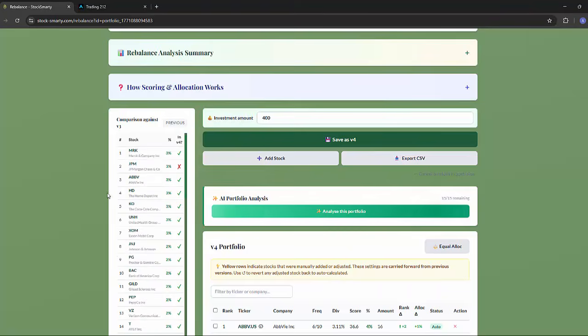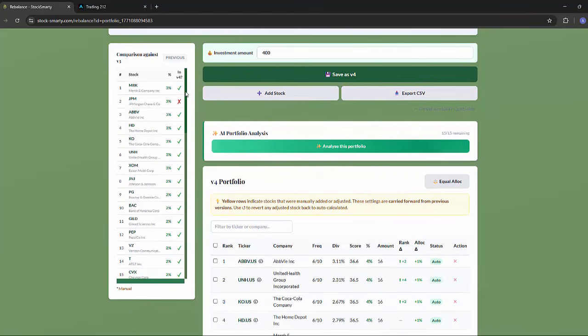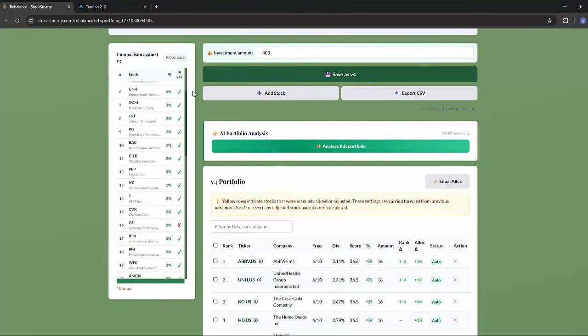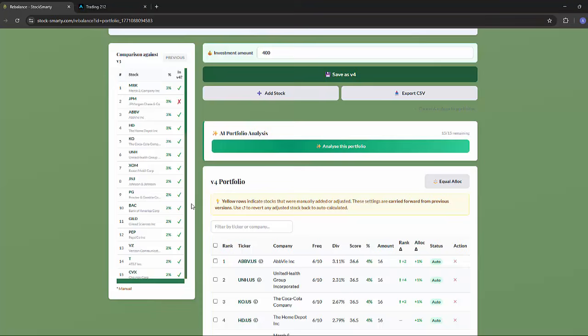And then here on the left hand side, as we saw on the top 10 portfolio tab, I can see at a glance as well what's come in and what's gone out. So I know JP Morgan's come out, Morgan Stanley's come out, etc. So this could happen for 2 reasons. First of all, the stock no longer meets my dividend threshold, so I had it as 1.9%, so potentially JP Morgan's dividends could have been cut. Or secondly, it's not appearing in at least 2 or more ETFs out of the 10 that I've asked it to.